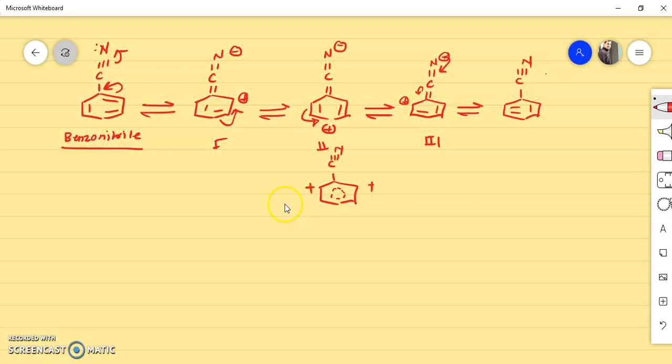On this position there is a delta positive charge. So again electrophilic substitution will take place at the meta position here also.